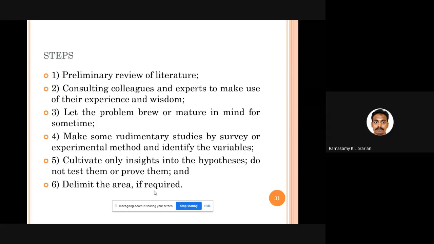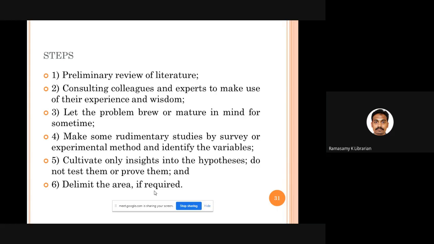Then what are the steps in exploratory research studies? As usual, you want to explore a new concept. So you conduct the review of literature first, so that you come to understand what kind of research was conducted already in your chosen field. Then you talk to the experts, talk to your colleagues to share the experience, to share the wisdom. You collect all the necessary inferences from all these people. Based on the review of literature and your talks with the experts, you have some idea. You have this idea in your mind for some time, you think about it, work on it in your mind, so let your research idea become a matured research idea.